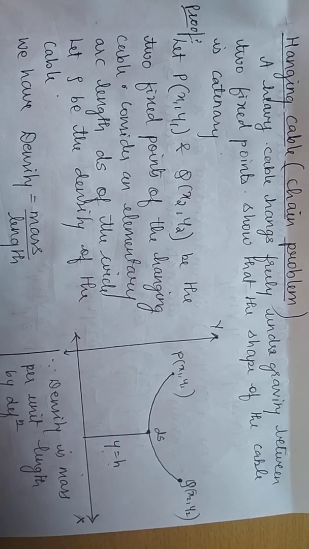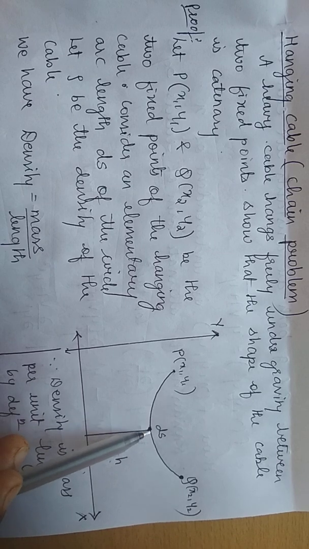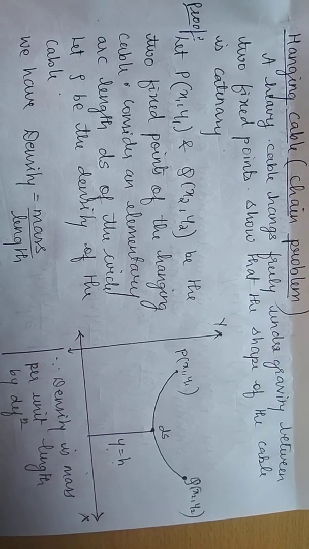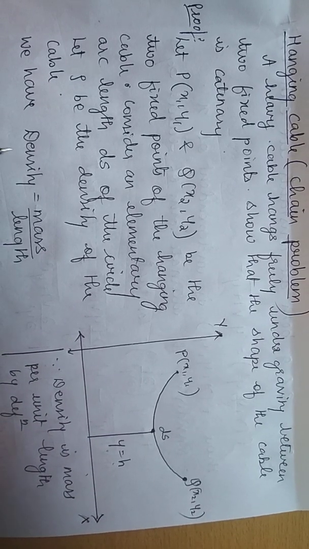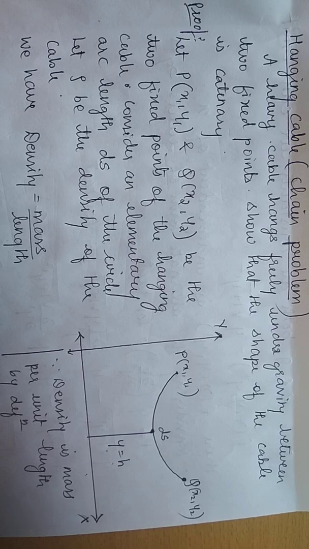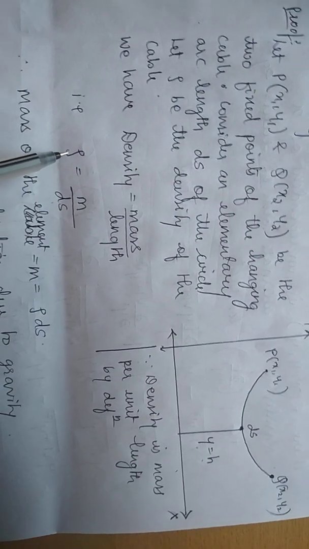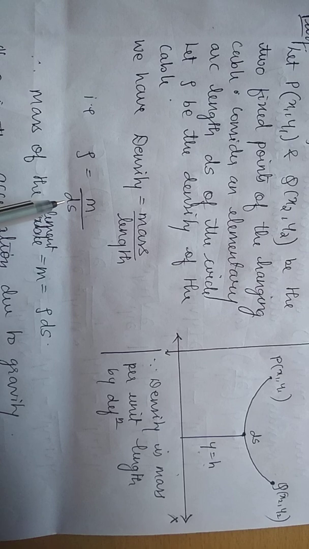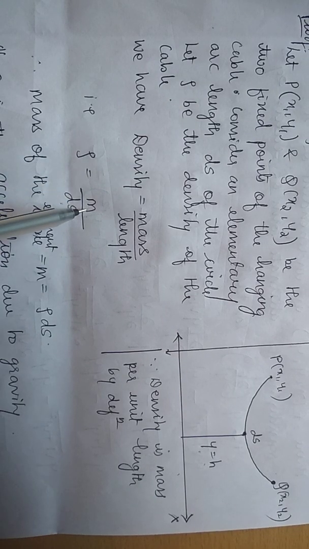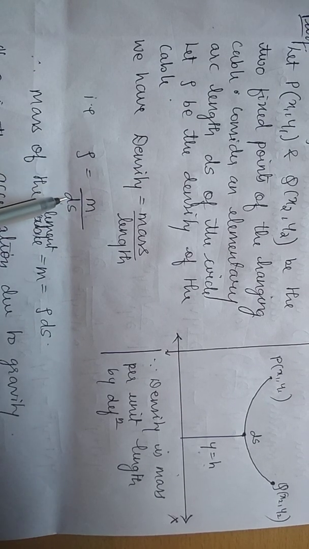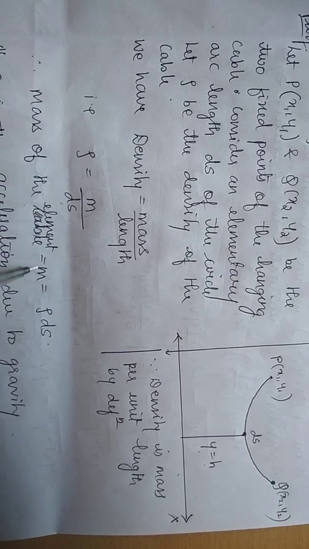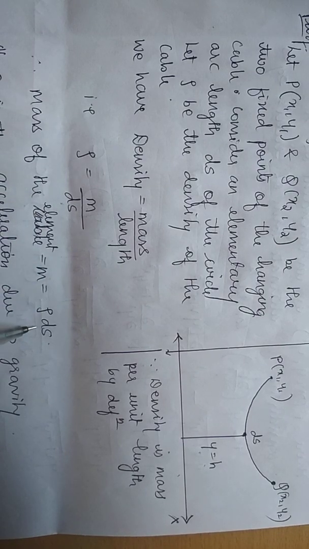If I take mass as m and length as ds, because I am taking a small portion of this arc, and denote density as rho, then the mass will be rho into ds. So the mass of the element is m equals rho ds.